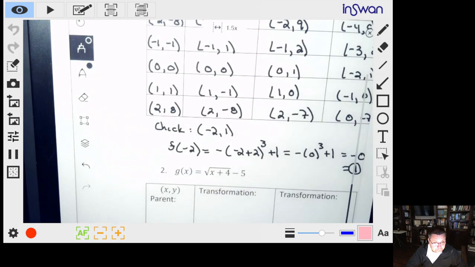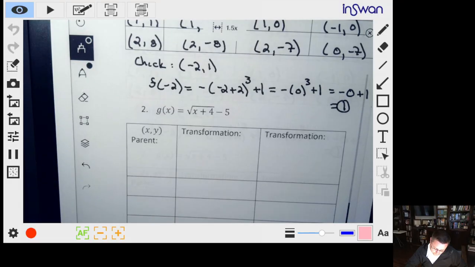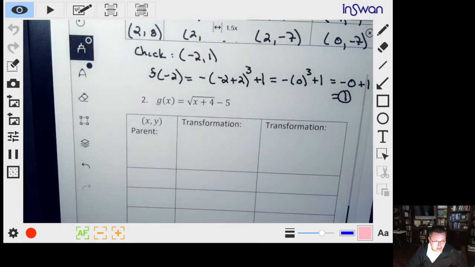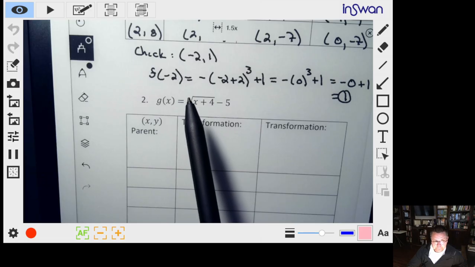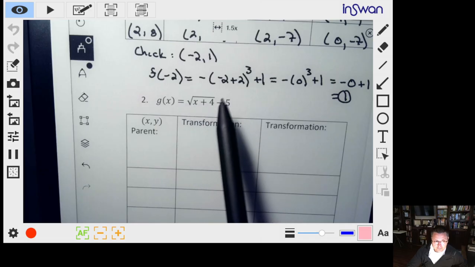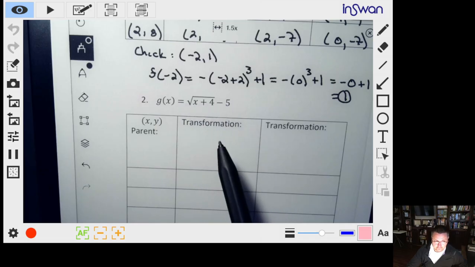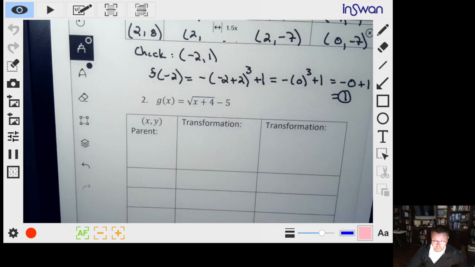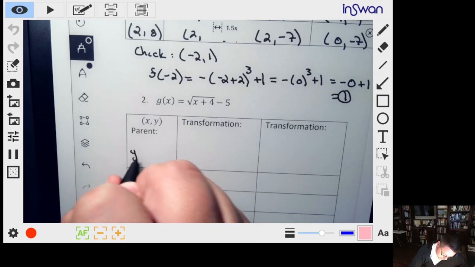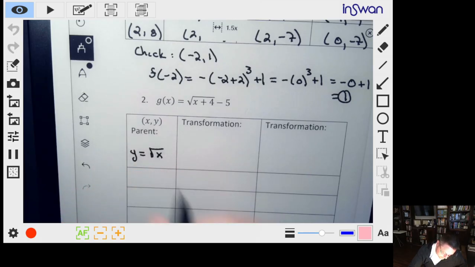So same idea. We're going to deal with the outside stuff first. And so for the outside here, there's nothing multiplying out front. So we're going to deal with this -5. That'll be our first transformation. The parent curve for this is the square root. So y is equal to the square root of x. That's our parent graph.